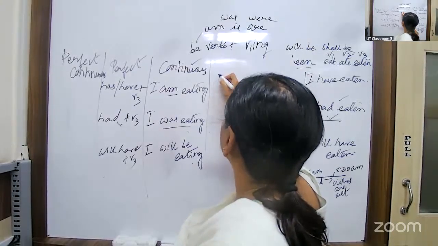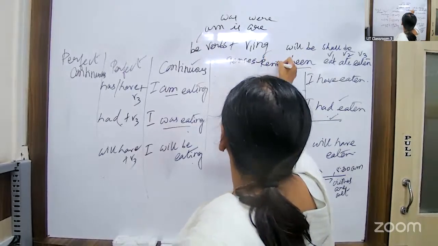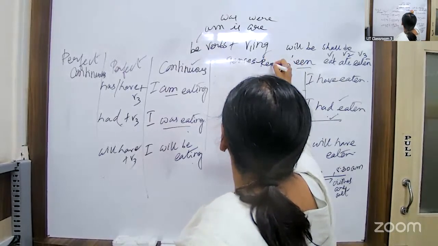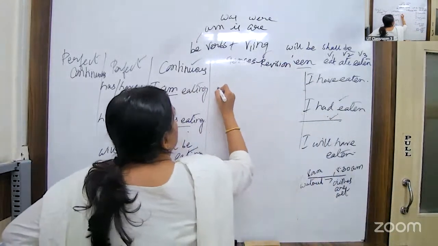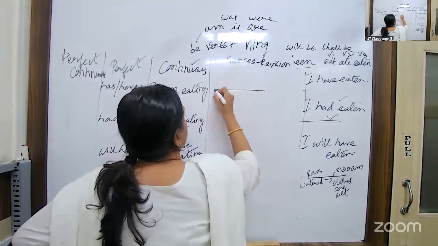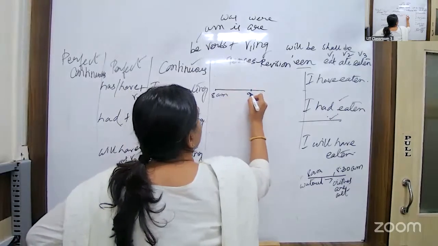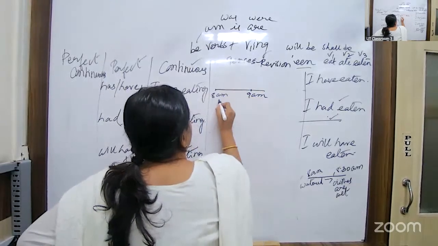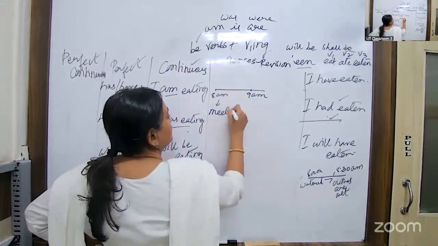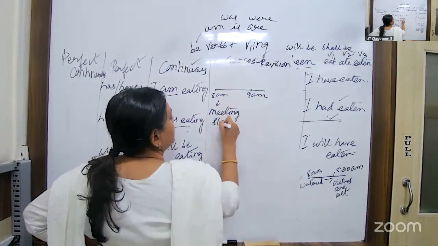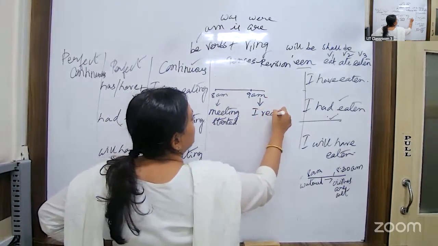Now, draw this, write down tenses on top, write down revision. Now, write down this. There are two actions happening, one at 8 a.m. and another one at 9 a.m. At 8 a.m. what happens? Meeting starts. Meeting started. And at 9 a.m. I reach.